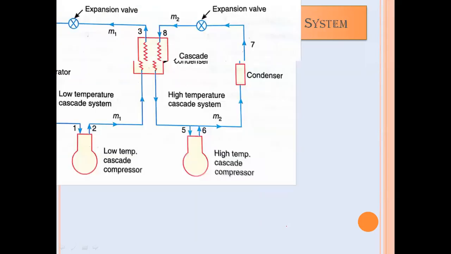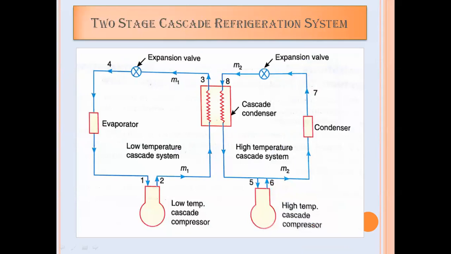In a two-stage cascade refrigeration system, we are connecting two VCRS systems in series. This is the first VCRS system: the compressor, condenser, expansion device, and evaporator. But here we are combining the evaporator and condenser of the high temperature and low temperature systems in one device, which is called a cascade condenser. Separate refrigerants will be used in each VCRS system. So this is called a two-stage cascade refrigeration system.